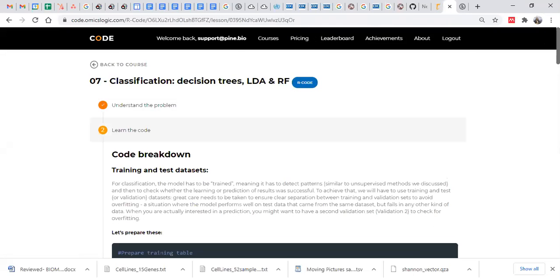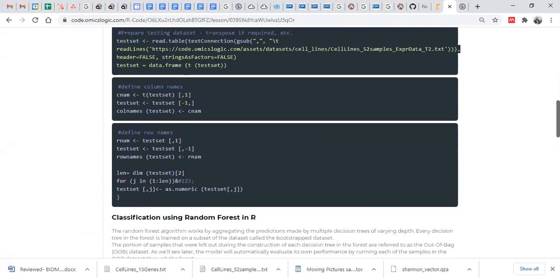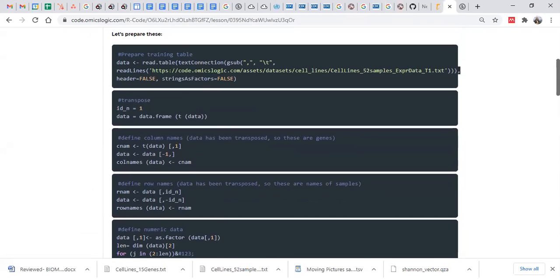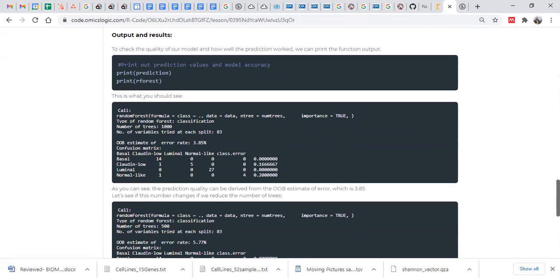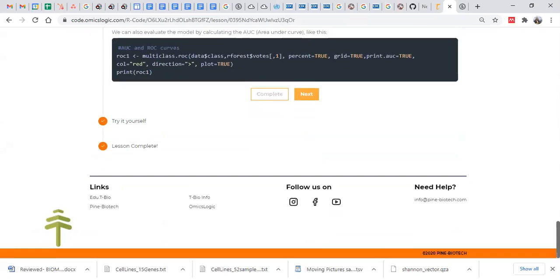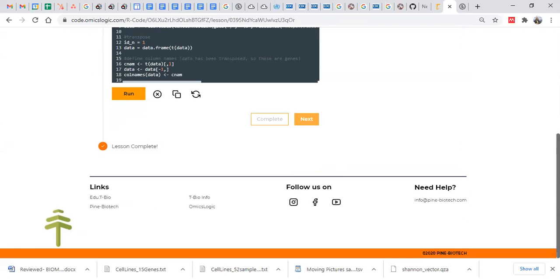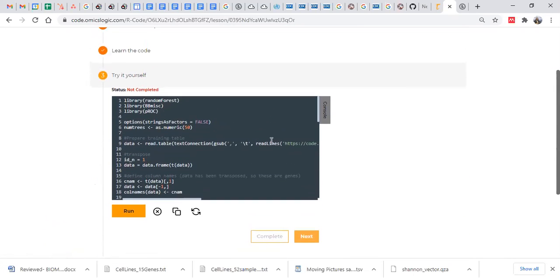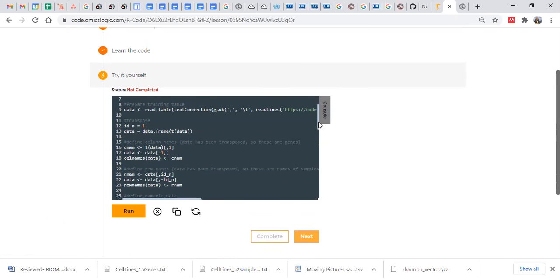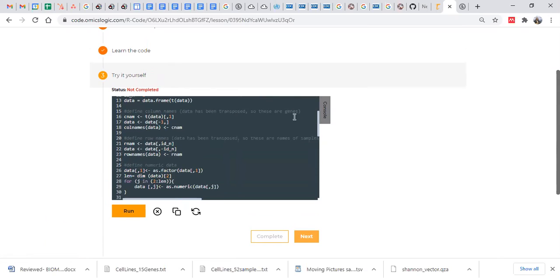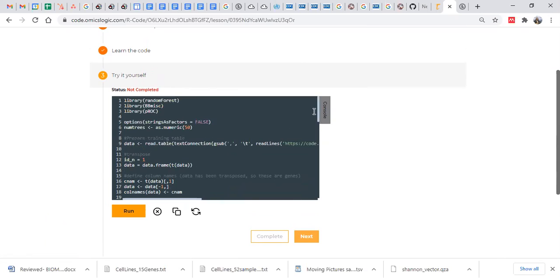Okay, so let's go with R. Yes, the 6th lesson must be free, because I made it free right now. So here, as at the start, we are preparing a data set. Next, first we are reading our gene expression table, and then we are transposing it like this. Let me show you this data first.